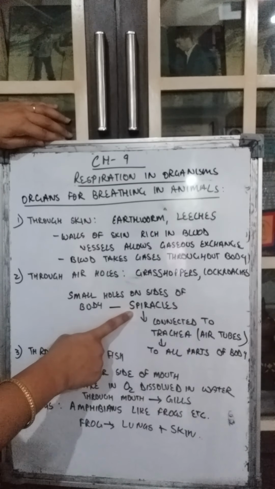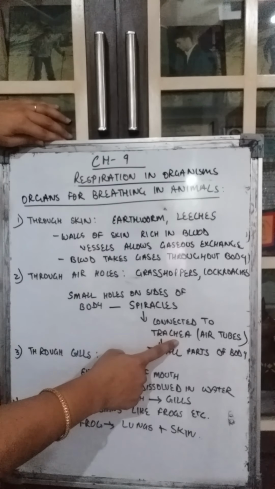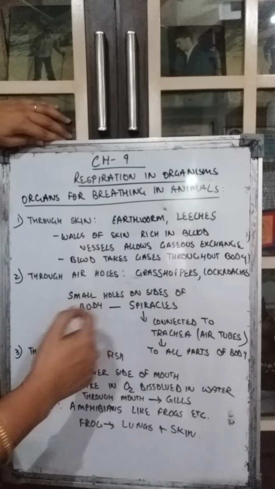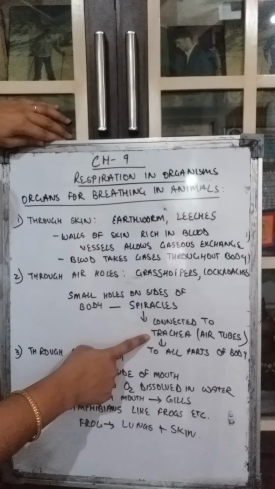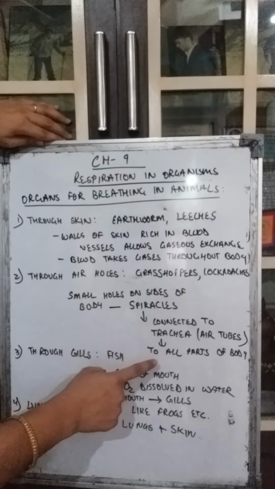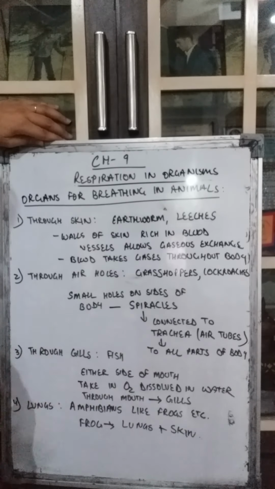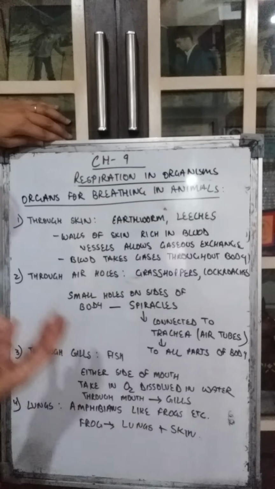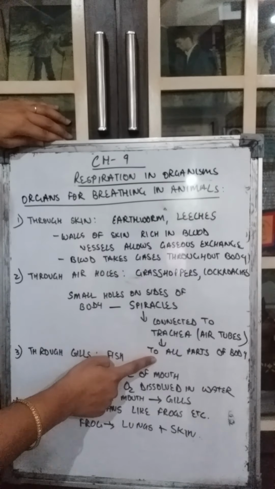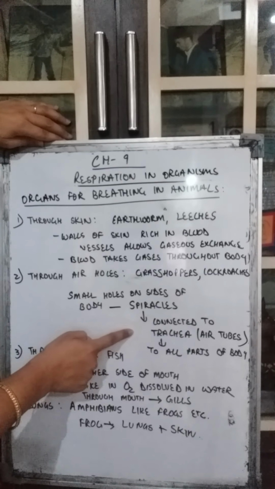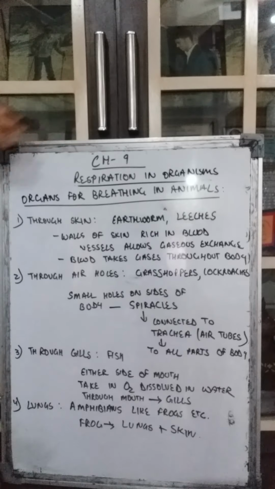These spiracles are connected to the air tubes, that is trachea. So what happens? The gas goes inside the body through the spiracles, then it goes to the trachea. Trachea is the air tube, and from trachea it goes to all parts of the body. Similarly, when the exchange of gases takes place, the carbon dioxide which is released comes from all the parts of the body to trachea, and from trachea to the spiracles, the small holes, and it goes out of the body.